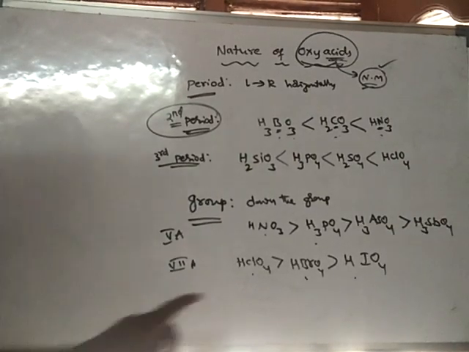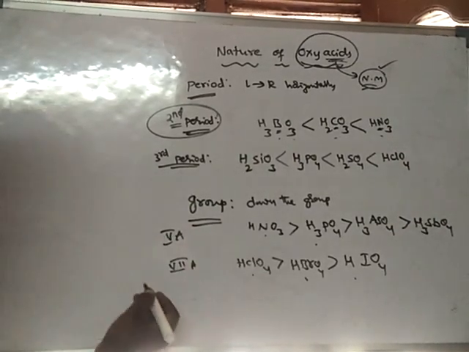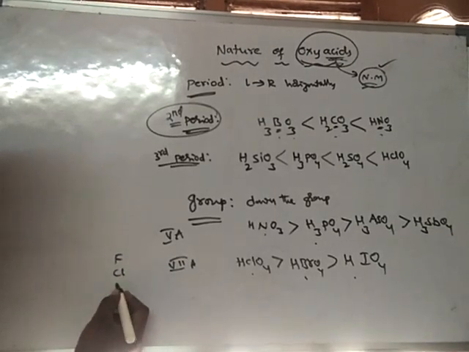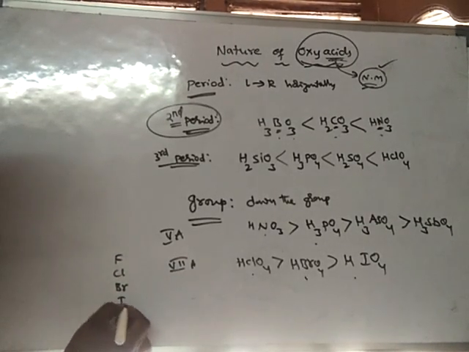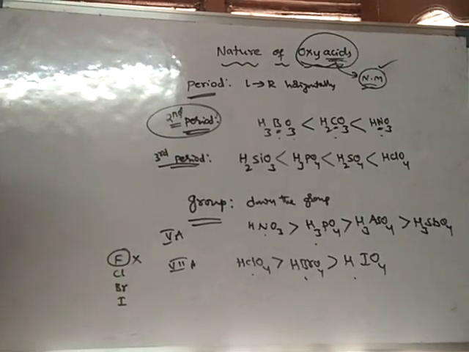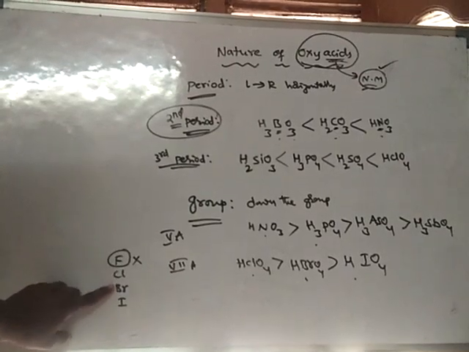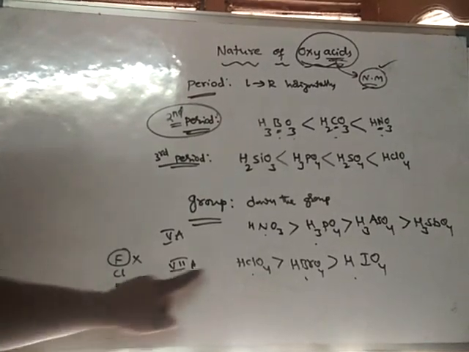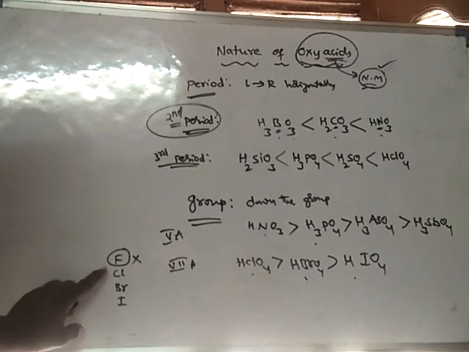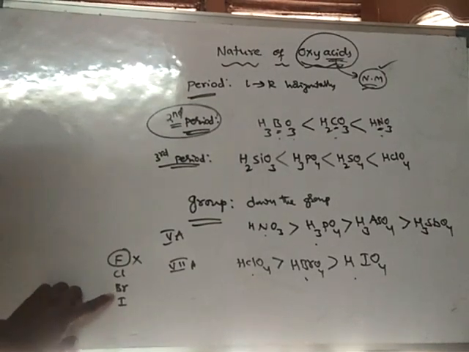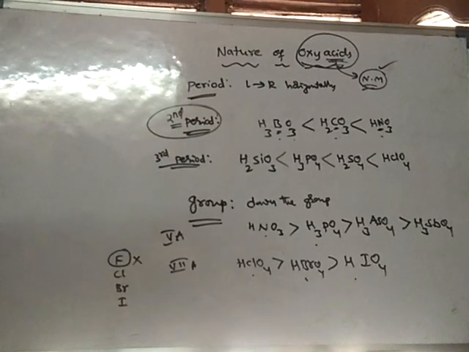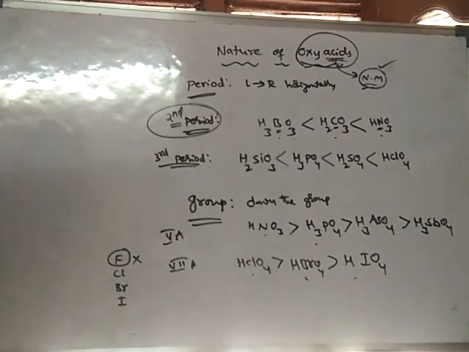Okay, down the group. 7th group elements are fluorine, chlorine, bromine, iodine. Fluorine does not form any oxyacid. When you compare the oxyacids of chlorine, bromine and iodine, the strength of the acid decreases as we move down the group. The acidic strength of the oxyacids decreases down the group. Okay, right.